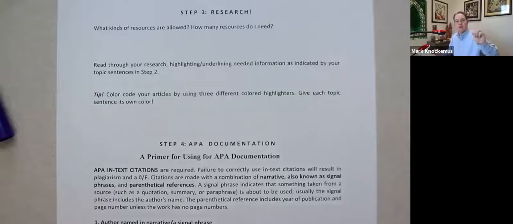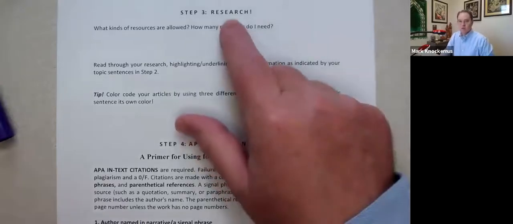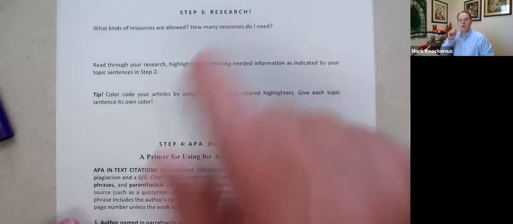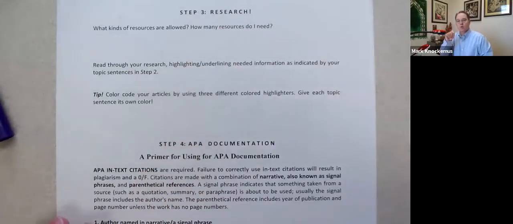It's time for step 3. Notice, when do we do the research? When we're doing a research essay, we don't start off with it. You have to think about what you're going to write about, come up with that good topic, check it out, plug it into that flow chart, thesis, outline, and then you do your research. You have to take control of the research. Don't let the research take control of you.